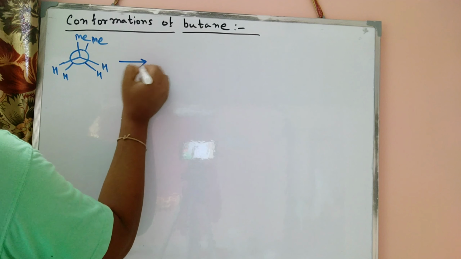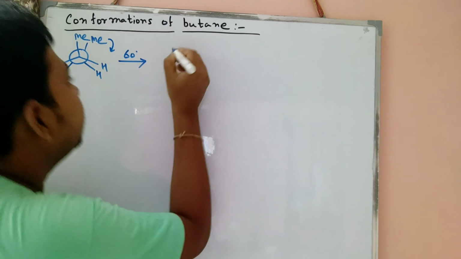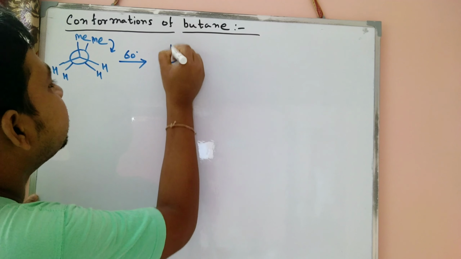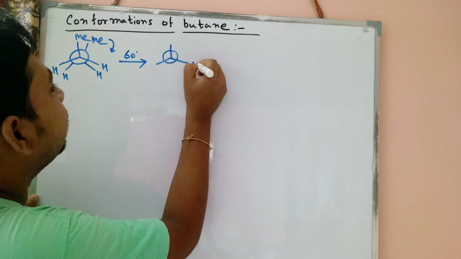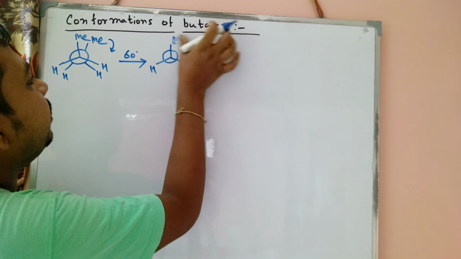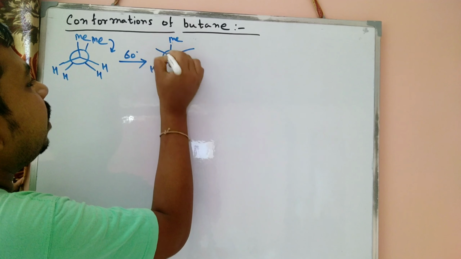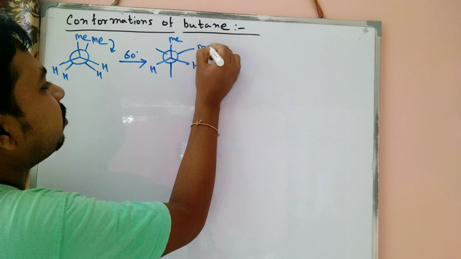So now we easily draw the energy conformation. This one is our Newman eclipsed form. So rotate 60 degrees, and this methyl goes down. Now we can easily say that the front carbon is the same: hydrogen, methyl. We just explain here methyl, and then this methyl comes to that position.